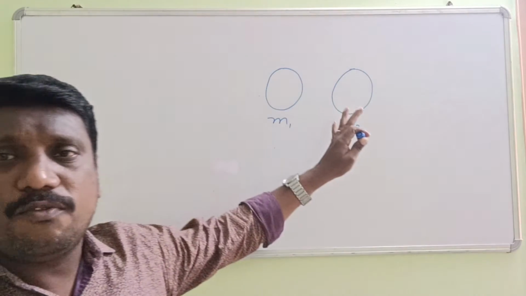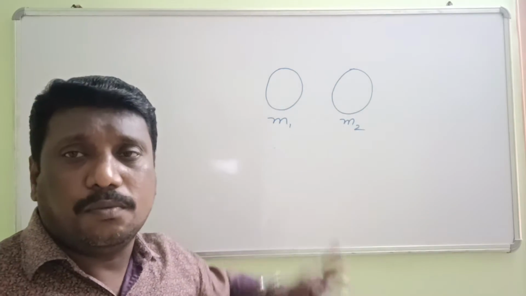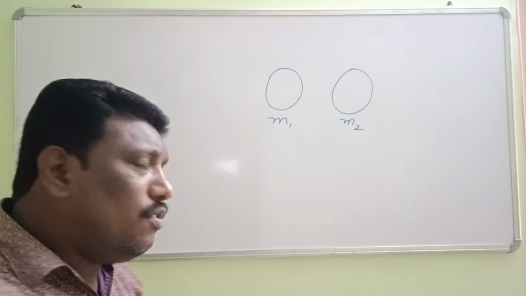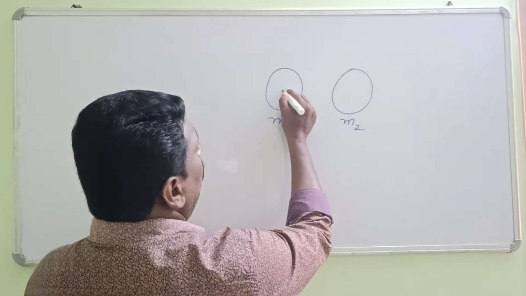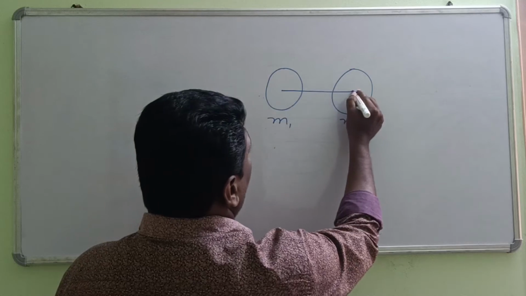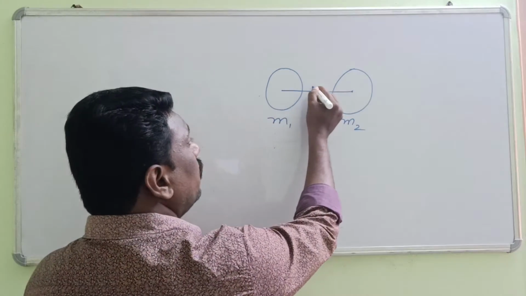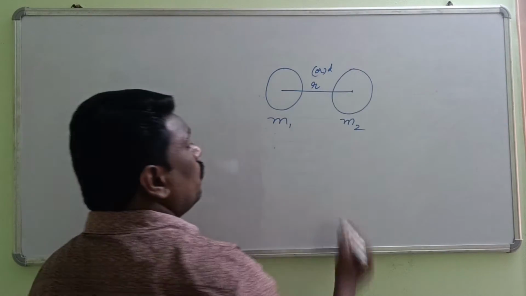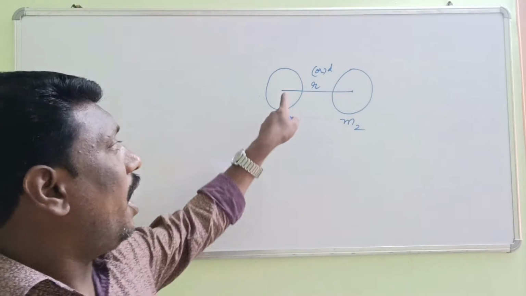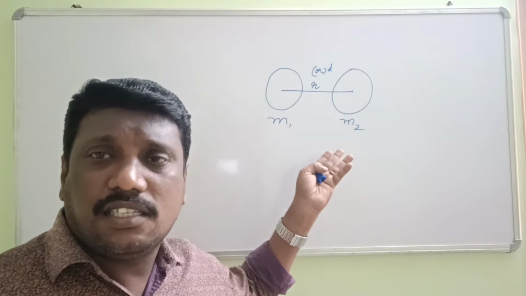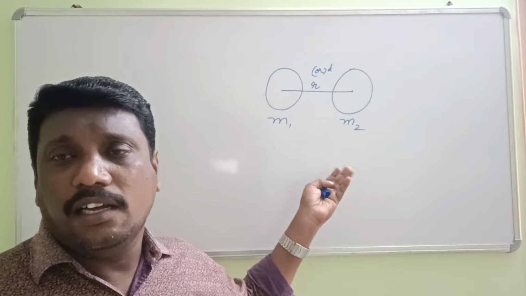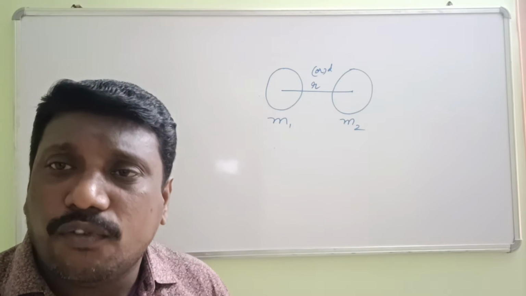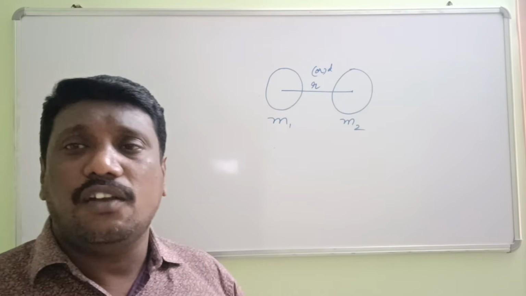There is some distance between these two, and we take the distance from the center of them. You can take the distance as r, or otherwise d also. As these two have masses, automatically they have some attractional force between them. This particular attractional force is known as gravitational force.